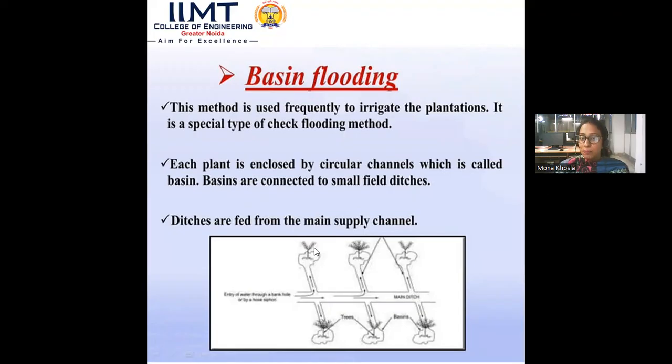This is one single plant, and it is enclosed by this circular channel, and this is called a basin. Basins are again connected to small field channels, which are the ditches, and these ditches are connected to the main supply channel. So every ditch has one single plant only.